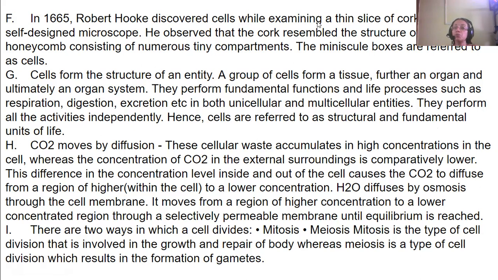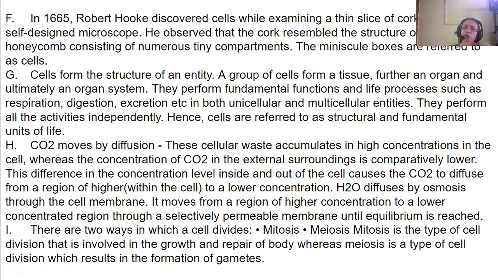Okay. And this was discovered by Robert Hooke in 1665. So, Robert Hooke discovered the cell in 1665. How did he discover it? By examining a thin slice of cork. When he was examining a thin slice of cork under a microscope, he observed that the cork had some structures like a honeycomb.